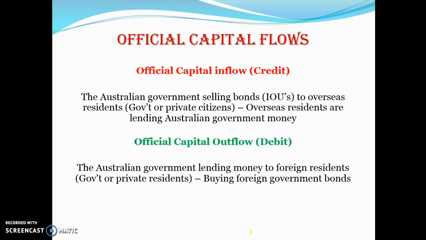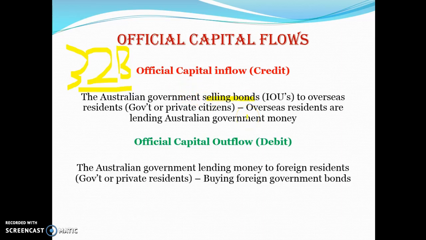Official capital inflow is when the government borrows money. If we run a budget deficit, and at the moment we're running a budget deficit of about $32 billion, what that means is that the government is spending $32 billion more than they are earning. The tax that they're collecting is insufficient to pay for their expenditure, and therefore they have to borrow money. And if they decide to borrow money from overseas, which is one of their options, they will sell bonds.